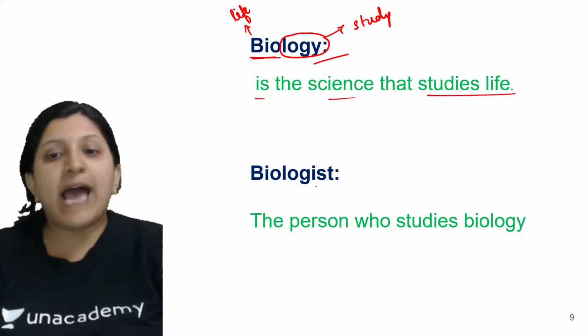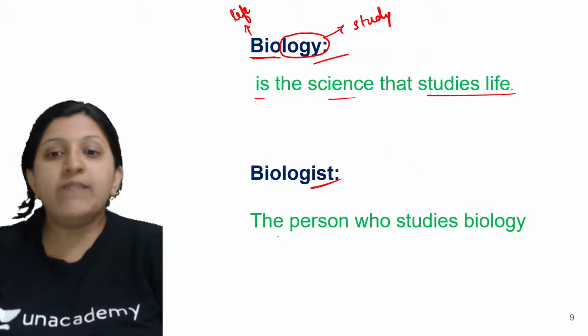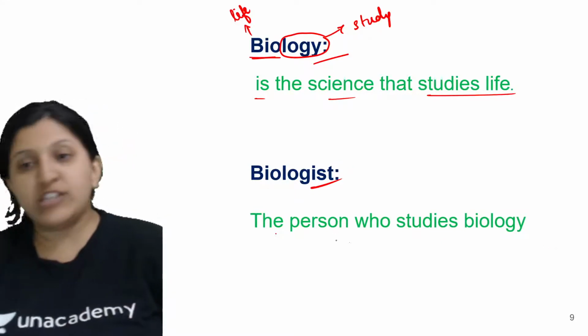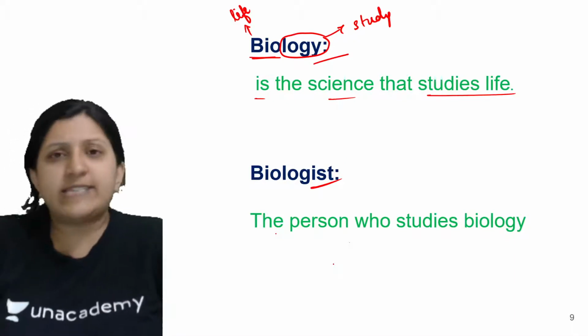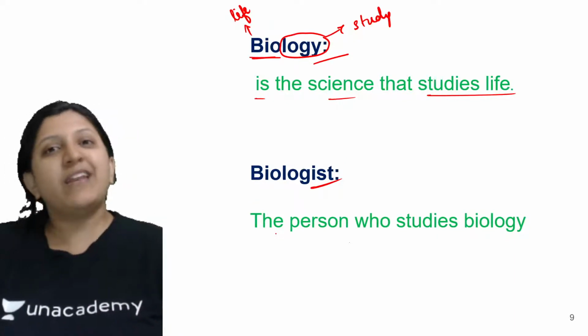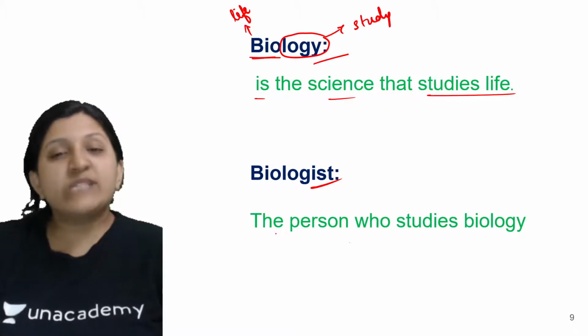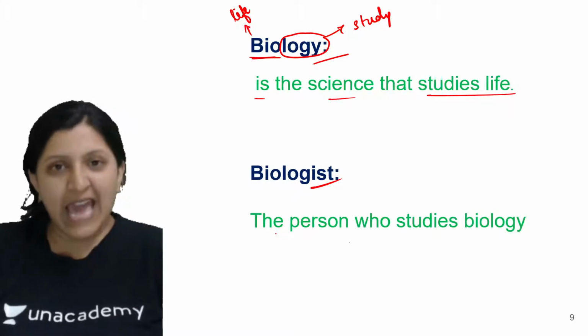Then who is a biologist? The person who studies biology. This individual, let's say a scientist, or in general a person studying all the different plants and animals in detail.